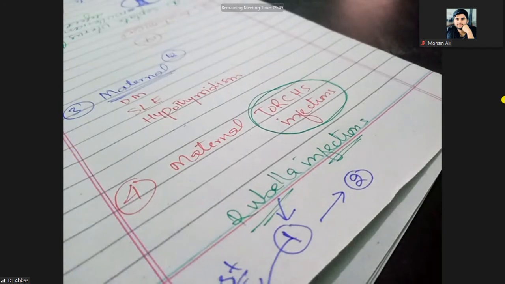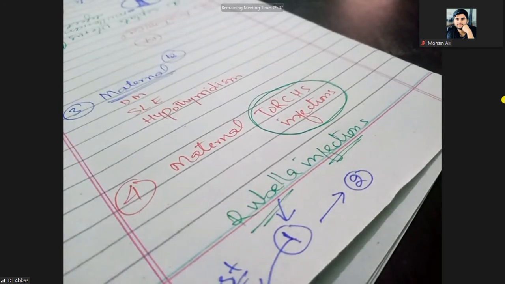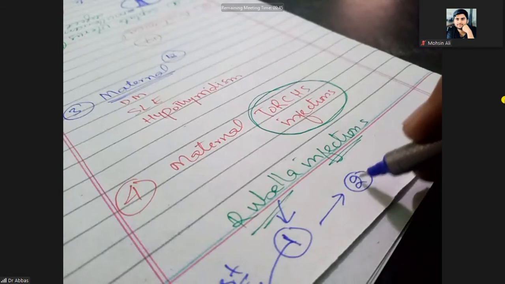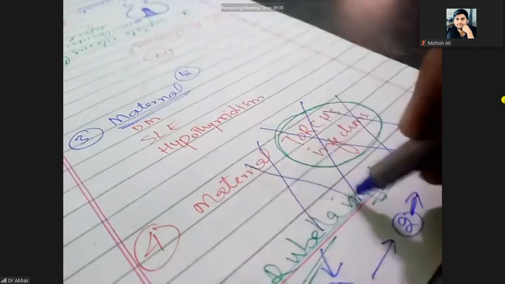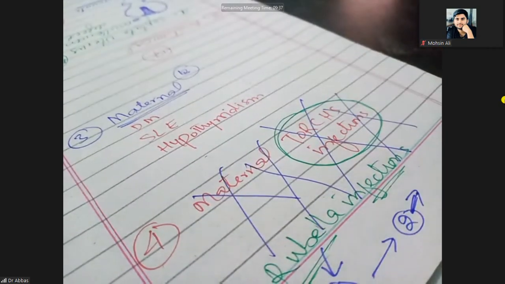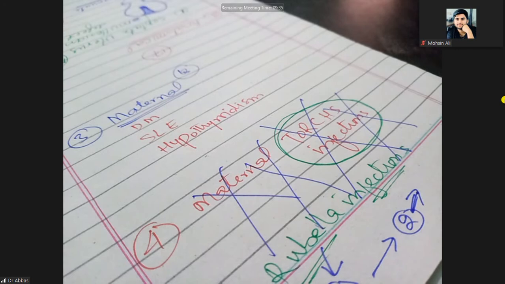But in the second pregnancy, the mother has developed antibodies against rubella. So the mother has resistance, and this pregnancy will not be lost. So it means maternal TORCH infection cannot cause recurrent abortion. TORCH infections are not involved in recurrent loss.